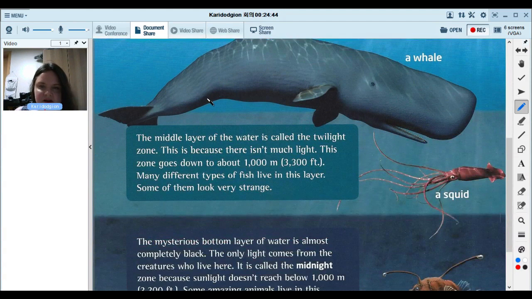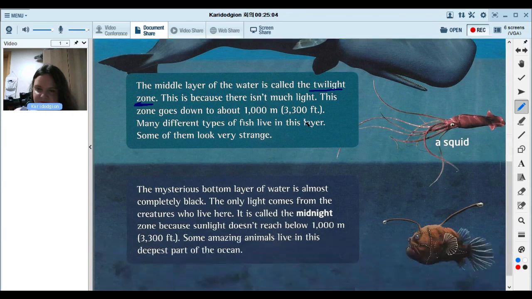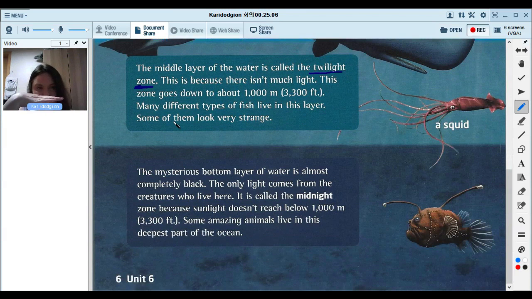Middle layer is called the twilight zone, like the TV show, because there isn't much light, maybe just a little bit of light. So many types of different fish live here, like squids and whales. Some of them look strange, like a squid. And on the bottom is called the midnight zone because sunlight doesn't reach down here at all. So it's very, very dark. And some very strange looking creatures live down here, like this anglerfish.